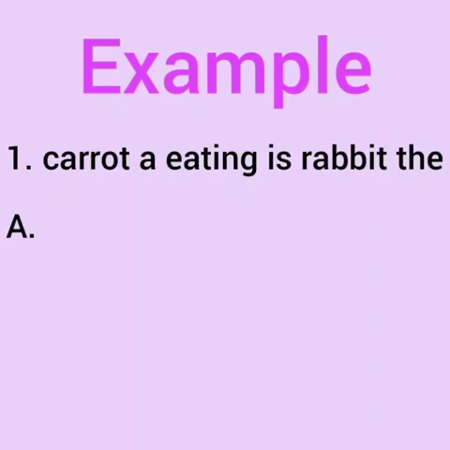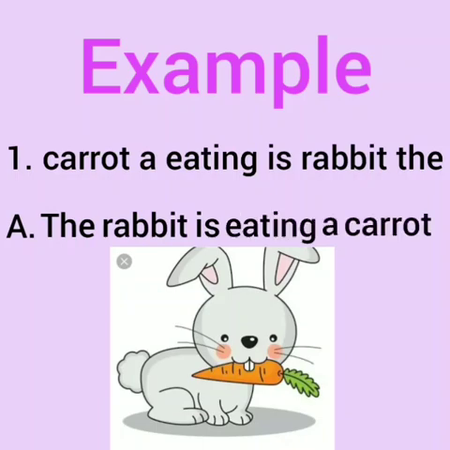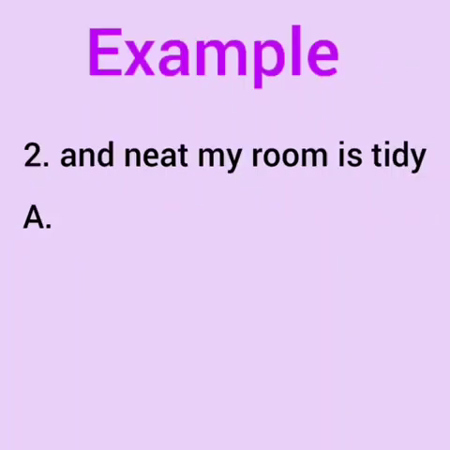So what do we have to do first? We have to begin a sentence with a capital letter. So let's start. The rabbit is eating a carrot. And don't forget to put the full stop at the end. Now it is in proper order.